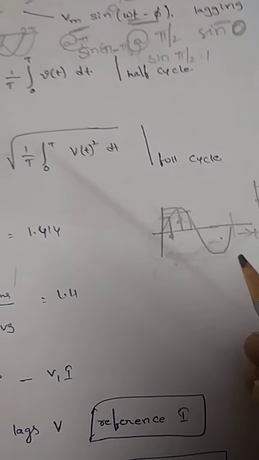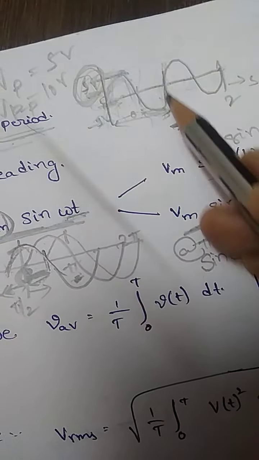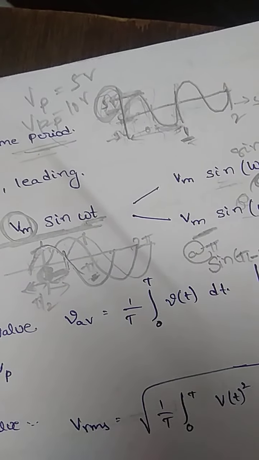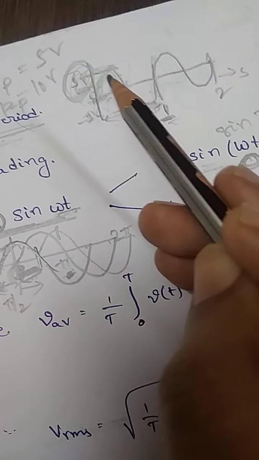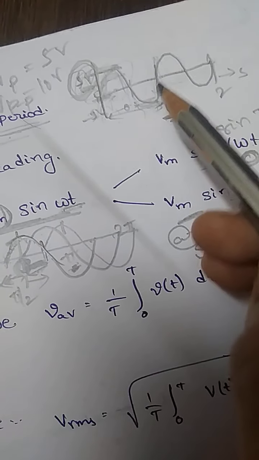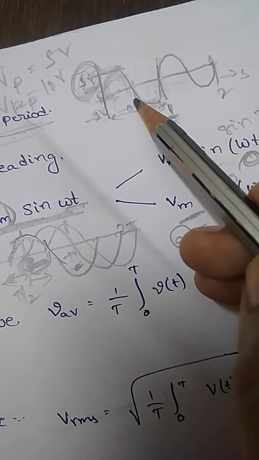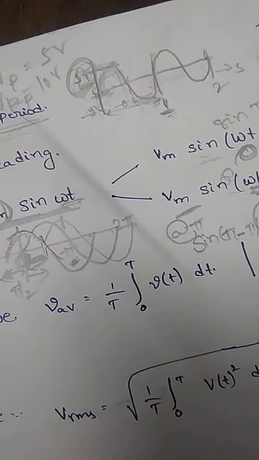By the name itself, it suggests that it is the average of the values. If I consider a complete cycle, here I have 5 volts and here I have minus 5 volts. If I average these two values, the total average value will be equal to 0.